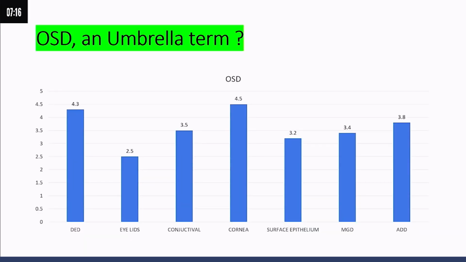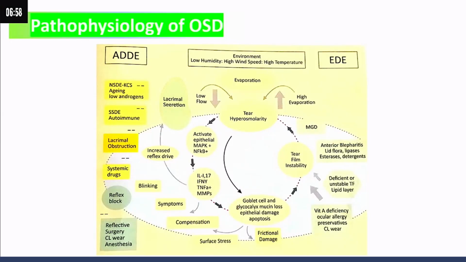If we cut short the things simply for recall, we should look for the following: dry eye disease, eyelid and conjunctival pathology, cornea or surface epithelium disease, any inflammation, meibomian gland dysfunction, or any aqueous deficient disorder. And this chart is very important because it mimics the fact that if the inflammation is going on, you have to break that circle. Otherwise the things keep going on, and you will be landed with unhappy post-phaco patients.